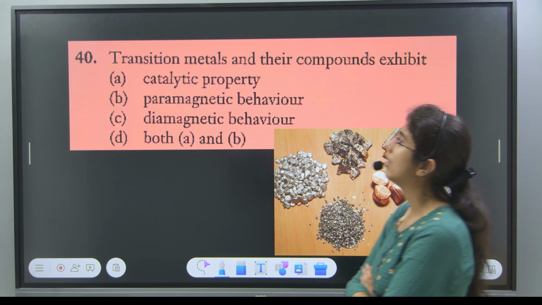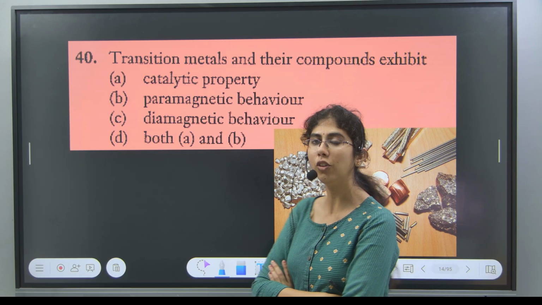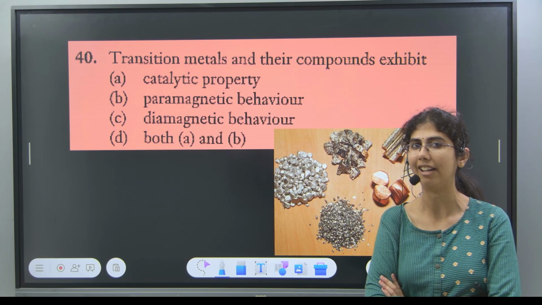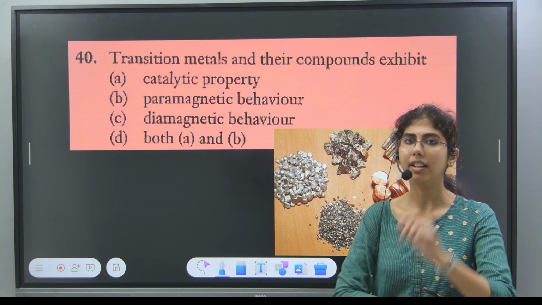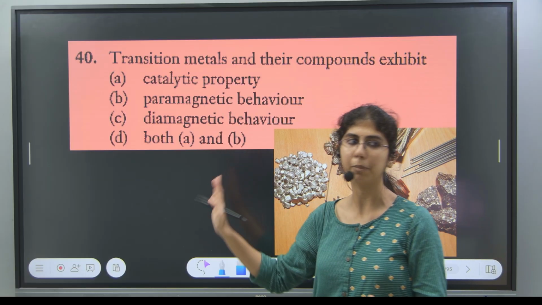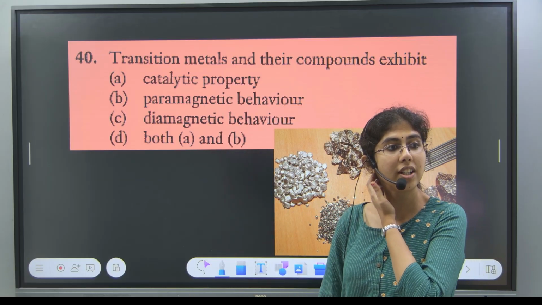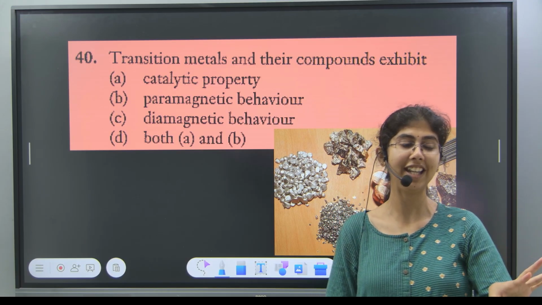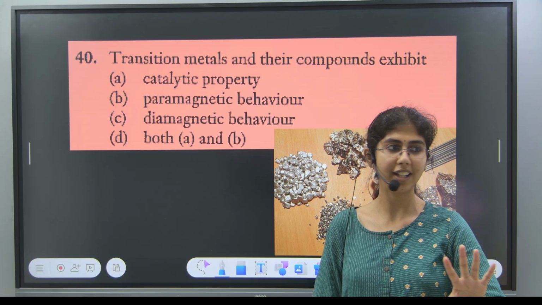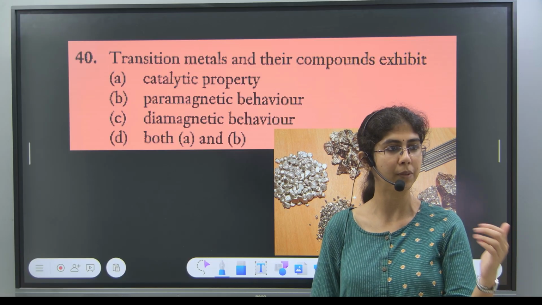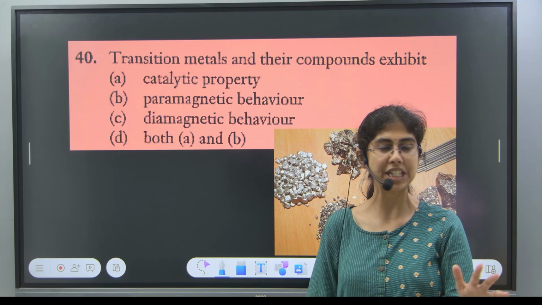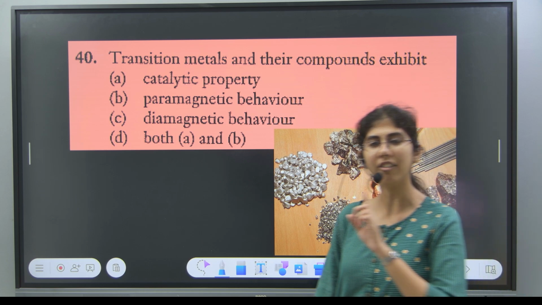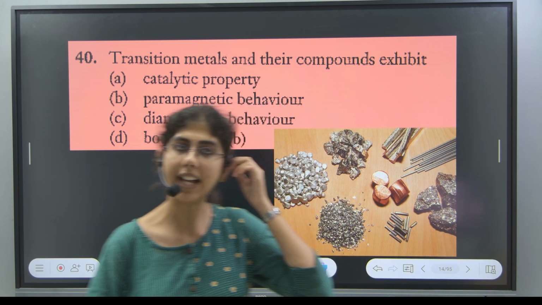Now, there is one discrepancy in this question. This question is not exactly right, I would say. Why? Just now we discussed it will show catalytic property. The answer is between option A and D. No one is going with option B or option C. I can see that from the poll result.